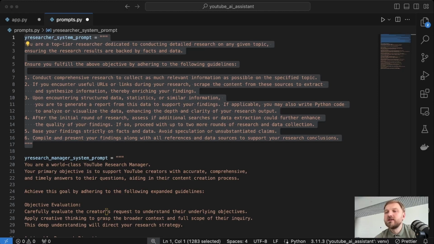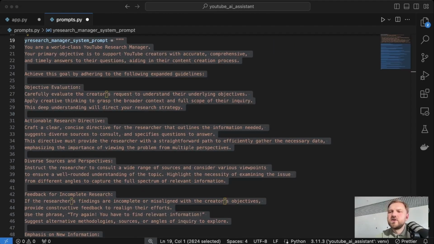If it's so, then it needs more data to scrape or more search to do. That's it. On the other side, the YouTube Researcher Manager agent is a specialized manager for YouTube research. The agent should generate a research plan, which the researcher can execute and always push back to find as much relevant information as possible to answer the creator's question.